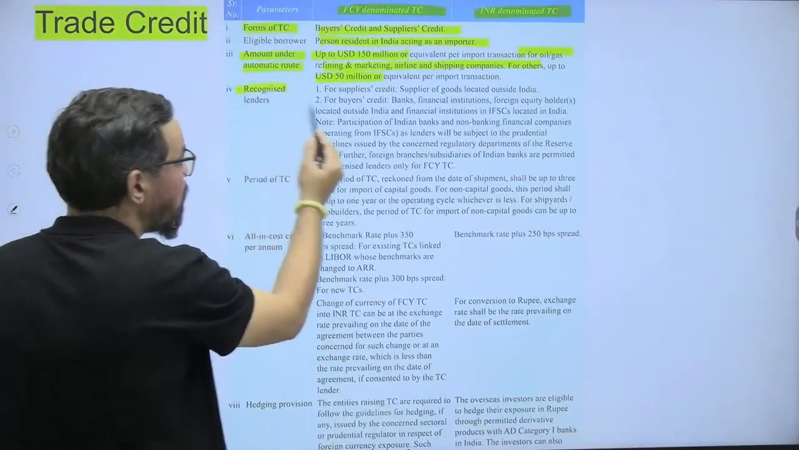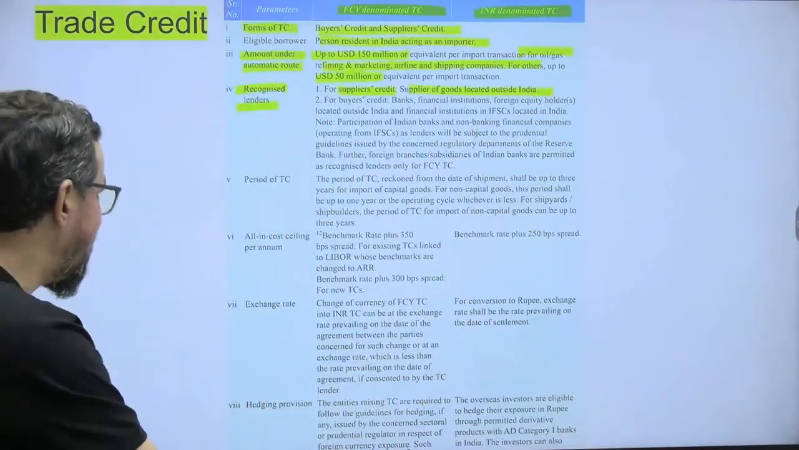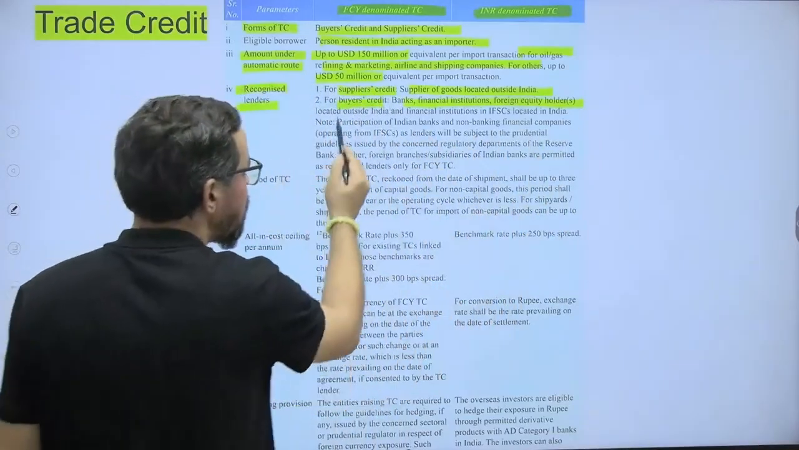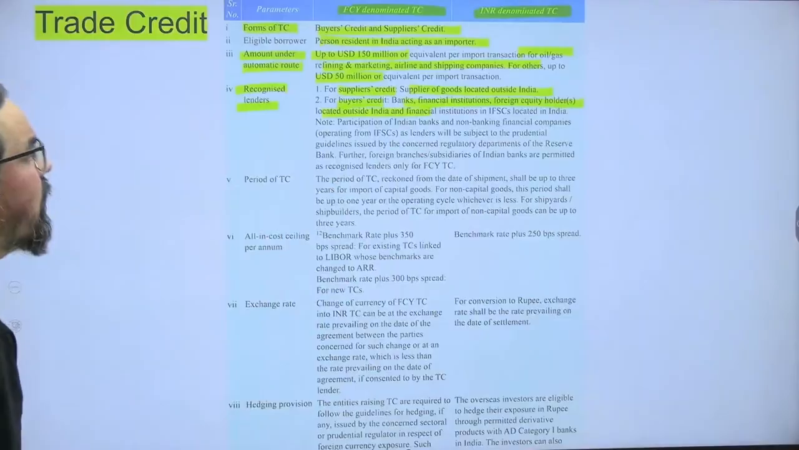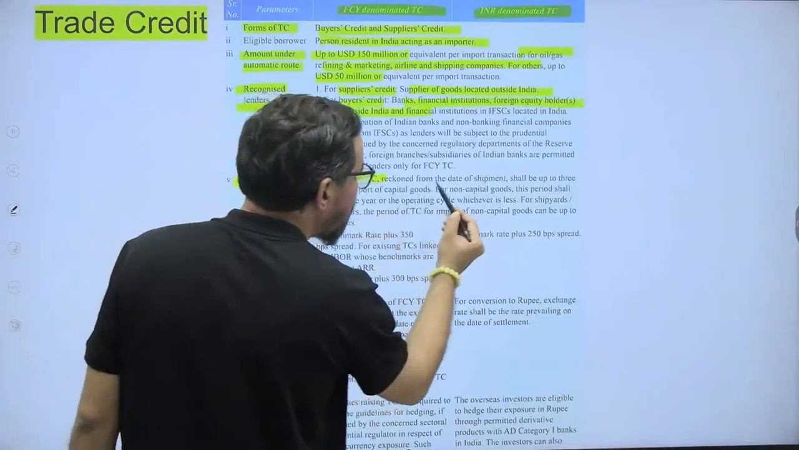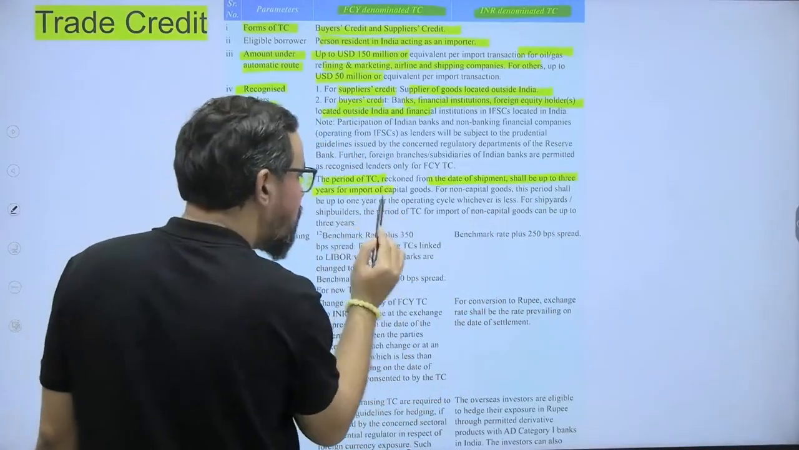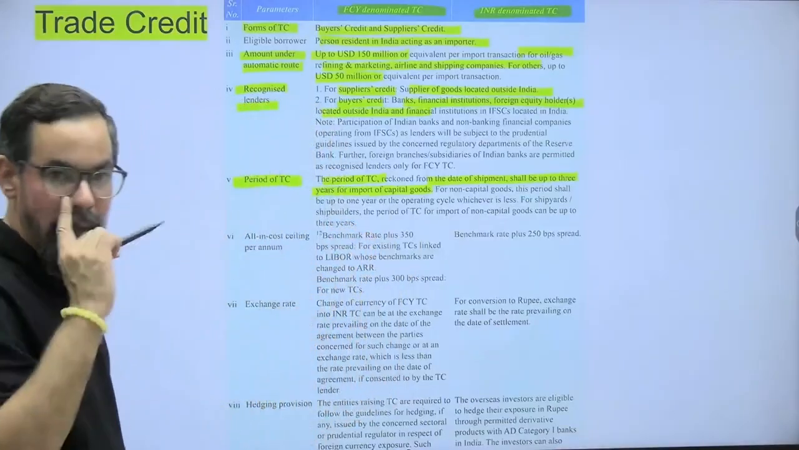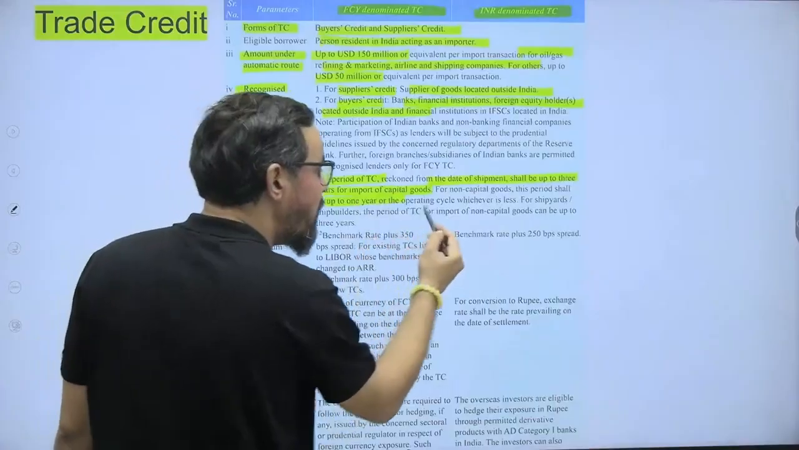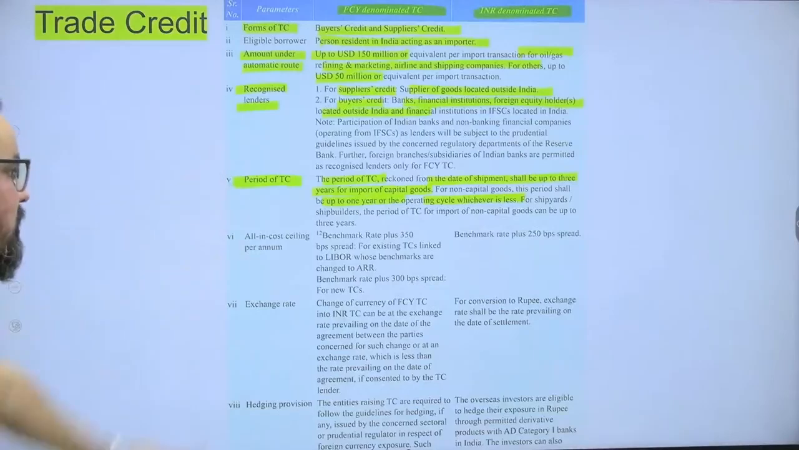Recognized lenders for supplier credit: suppliers of goods located outside India. For buyer's credit: banks, financial institutions or foreign equity holders located outside India, and financial institutions in IFSC. Period of trade credit: from the date of shipment shall be 3 years for import of capital goods. For non-capital goods, it is up to 1 year or the operating cycle, whichever is less. If the operating cycle is 6 months, it is 6 months only.